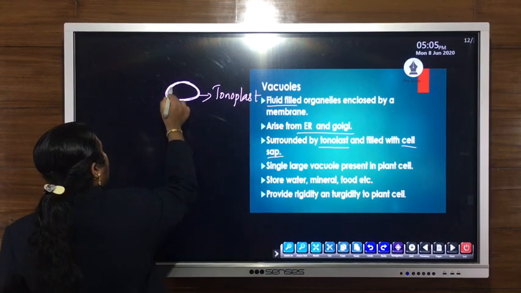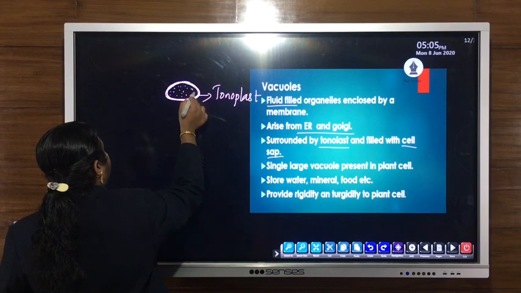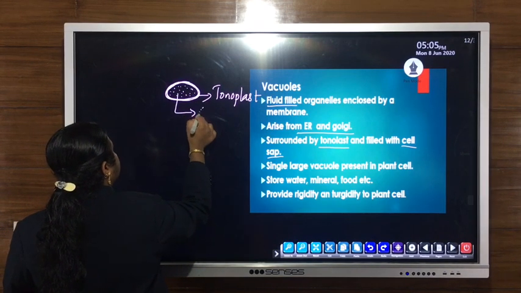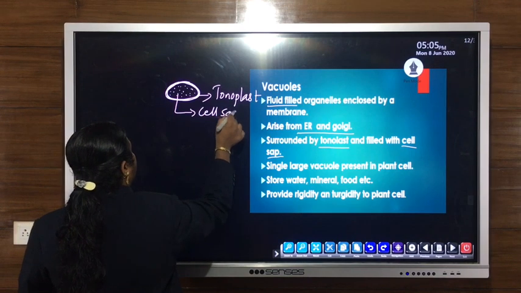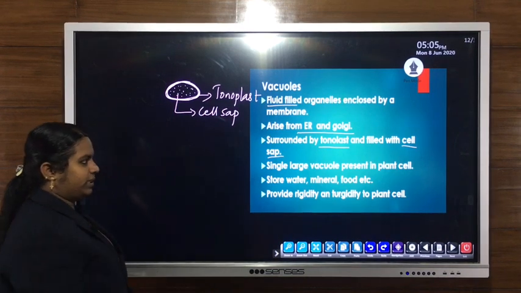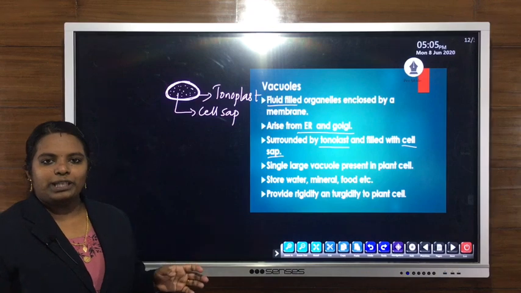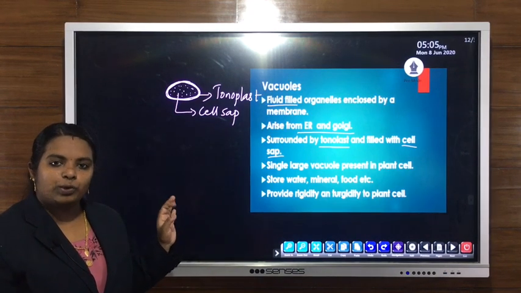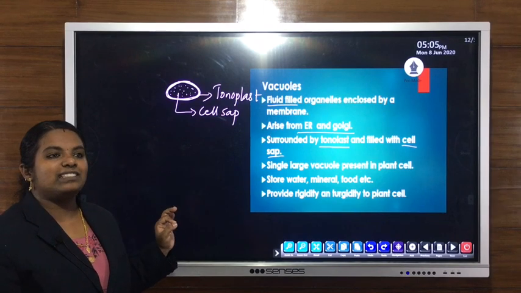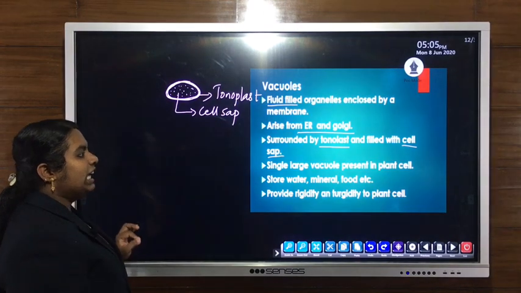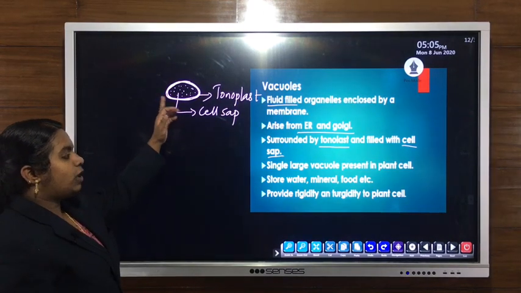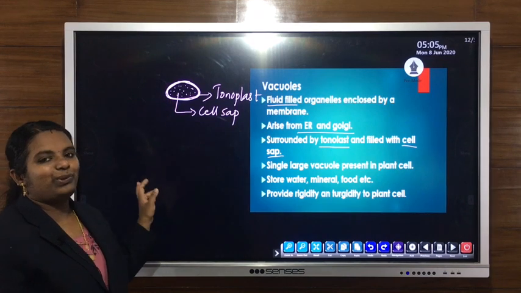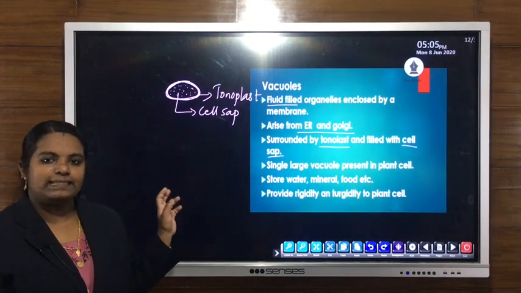And it is filled with fluid that is known as cell sap. Vacuoles are surrounded by a membrane, the membrane of the vacuole, which is the tonoplast. So tonoplast means the membrane of the vacuole. Then inside this tonoplast it is filled with a fluid substance that is known as cell sap.